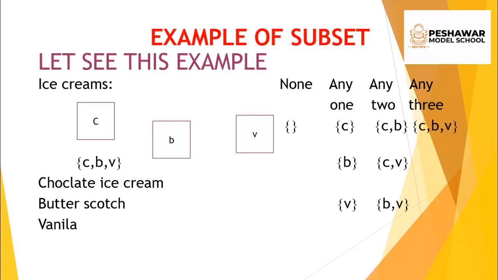But in all these examples you have to see that all these subsets should come from one main set, that is C, B and V. C stands for chocolate ice cream, B stands for butterscotch ice cream, and V stands for vanilla ice cream. So don't forget all these sets. Each set is a part of the main set, so all these subsets should come from this set. An empty set is also a subset of the entire set.